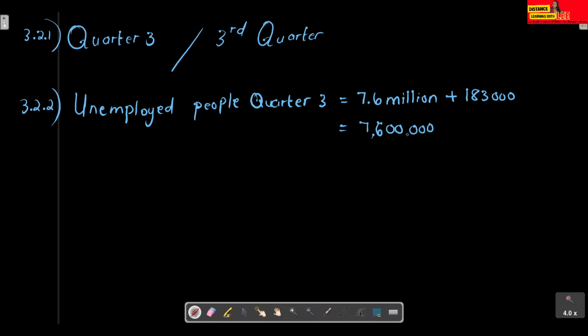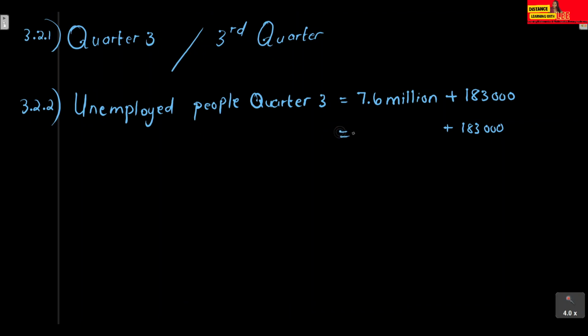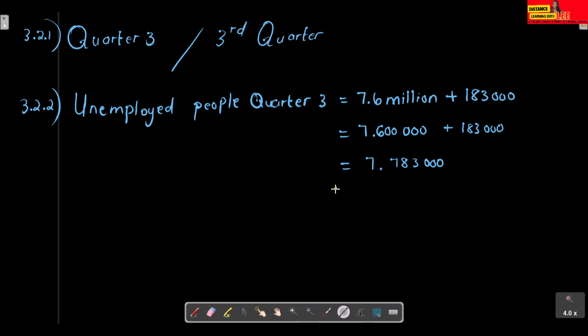So you see we've got 6 digits, plus that 183,000. That is how we write 7.6 million. Then we just punch the value into the calculator, and you'll find that you get 7,783,000. So that's the number of unemployed people in quarter 3.